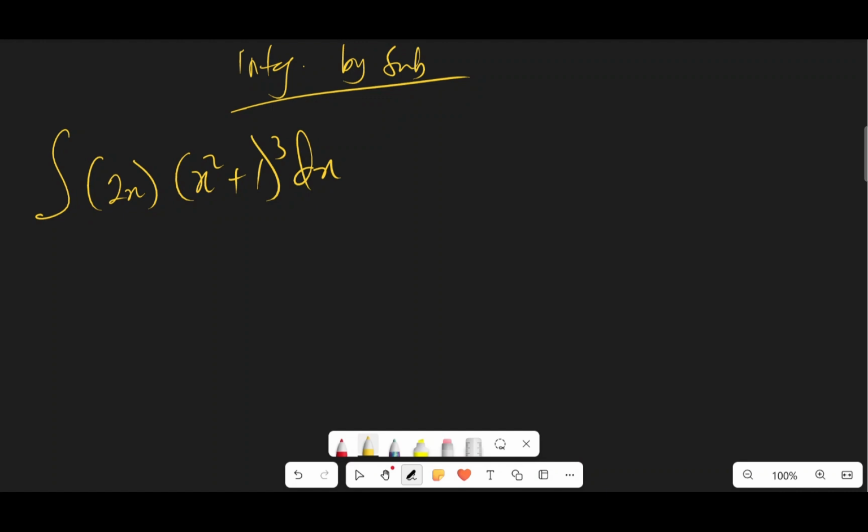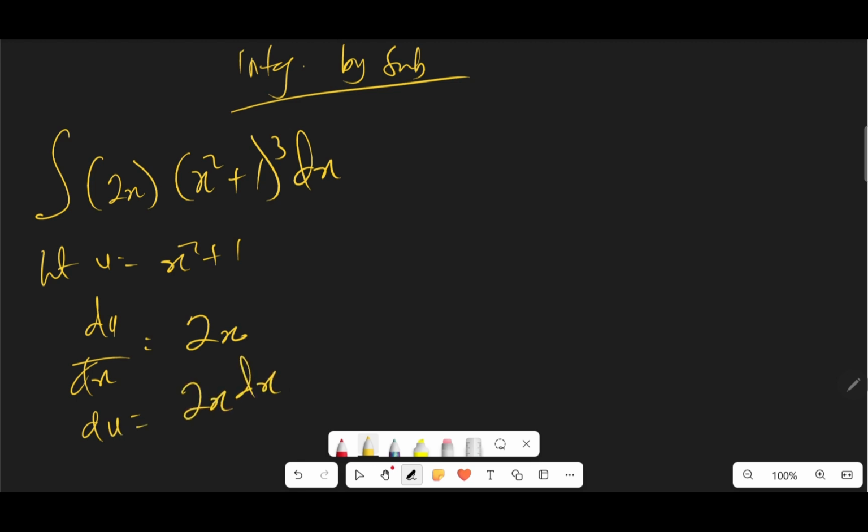So what we have to do is represent, or let u be equal to x squared plus 1. So let's say let u be equal to x squared plus 1. Then we can find our du/dx, which is 2x. Now if I find du, it will be equal to 2x dx.